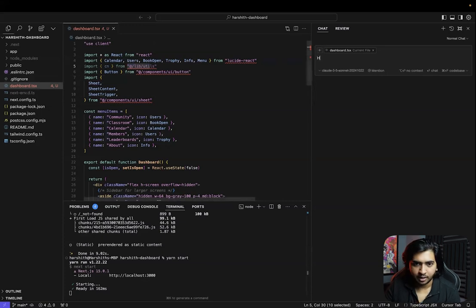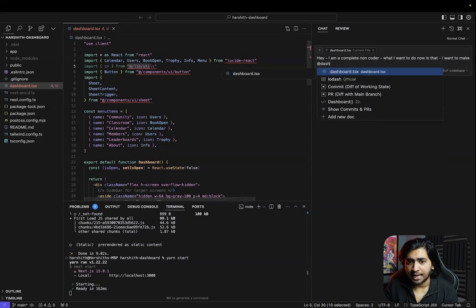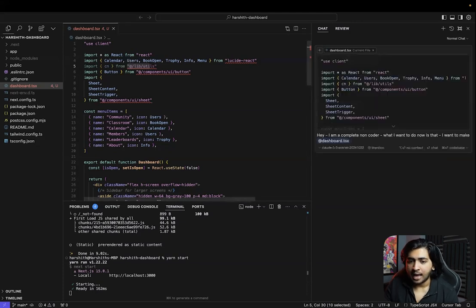Hey, I am a complete non-coder. What I want to do now is, we're actually gonna do add dashboard. So you can basically tag the file: add dashboard.tsx to be our actual web app.